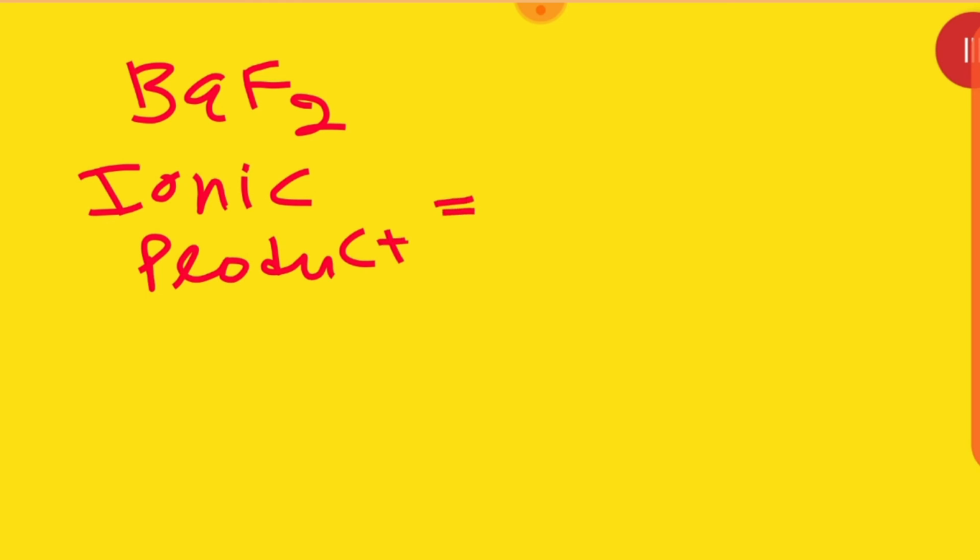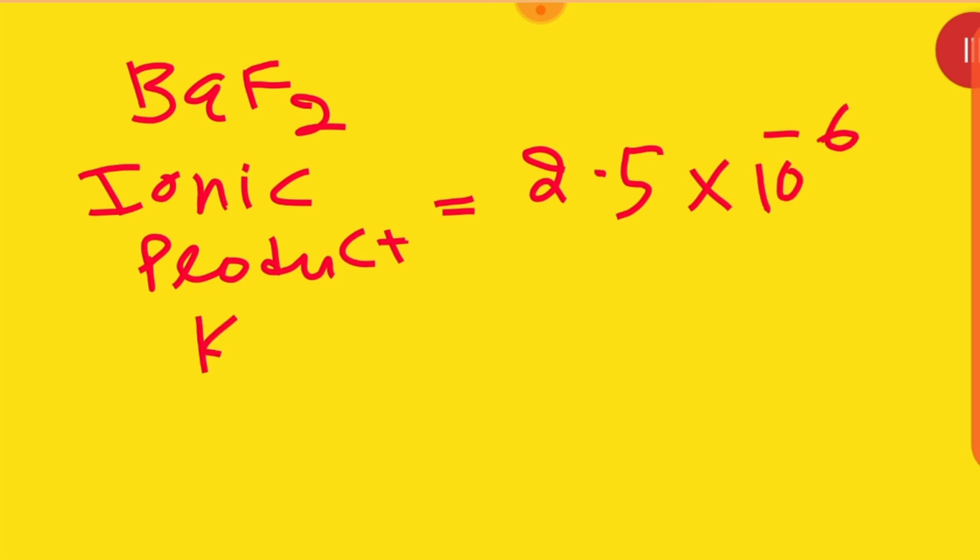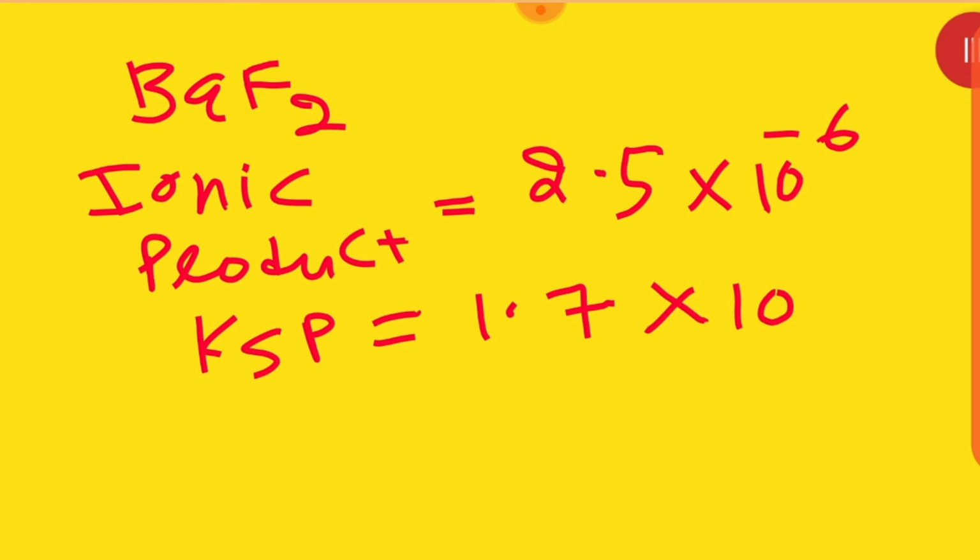Let it be that we have a BaF2 salt. The ionic product of BaF2 is given to us as 2.5 into 10 raised to power minus 6, and its KSP value is 1.7 into 10 raised to power minus 6.